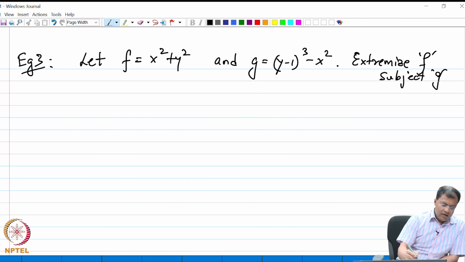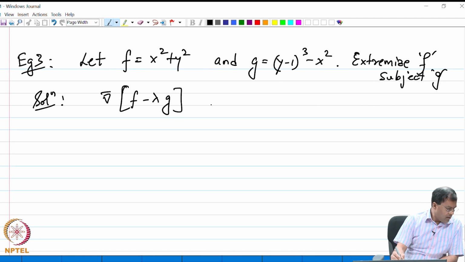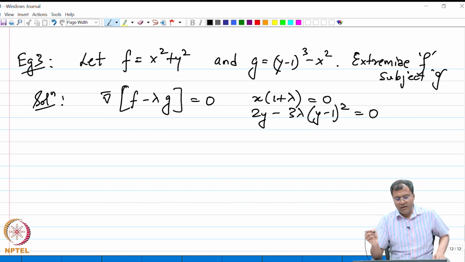When we do that, again we start solving by setting up the Lagrange constraint. We take the gradient of f minus lambda g equal to 0, and we are going to get a set of two equations. The first equation is x (1 plus lambda) equal to 0, and the second equation is 2y minus 3 lambda (y minus 1) square equal to 0, right.